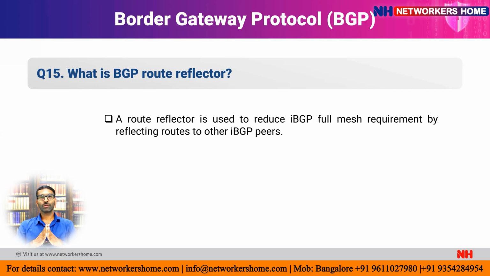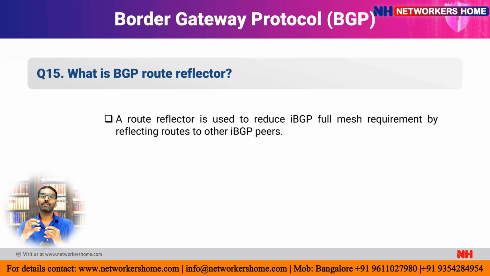So just to stop this, we use a router as a route reflector. Here we have router roles like route reflector, client and non-client. The route reflector is a router which will send the routing information to the clients or non-clients. For example, if we have three routers, router 1, router 2 and router 3, we make router 2 the route reflector.